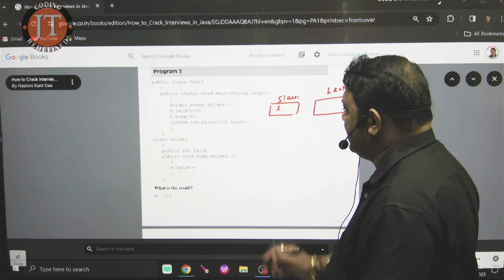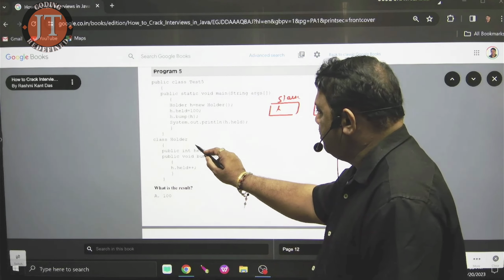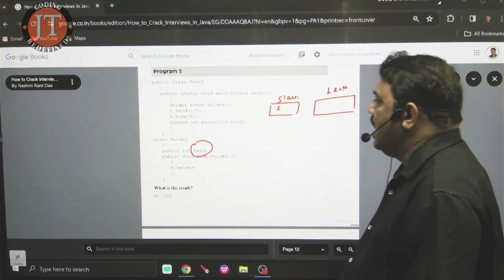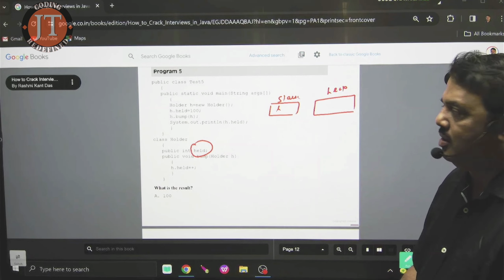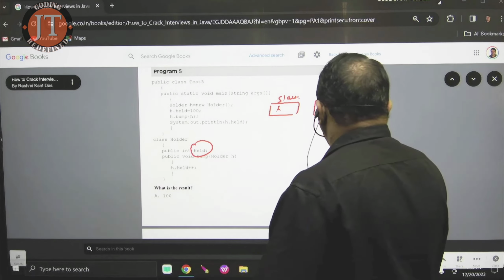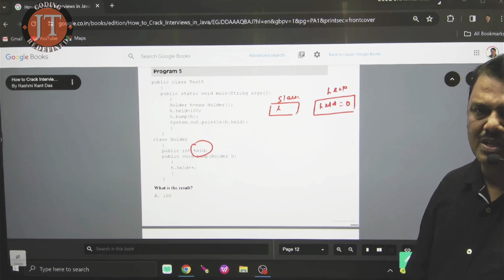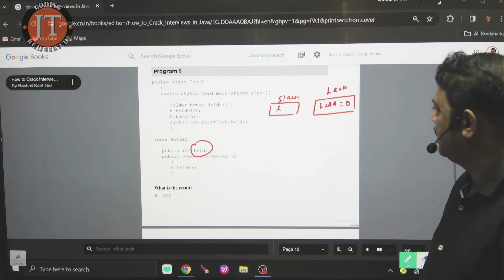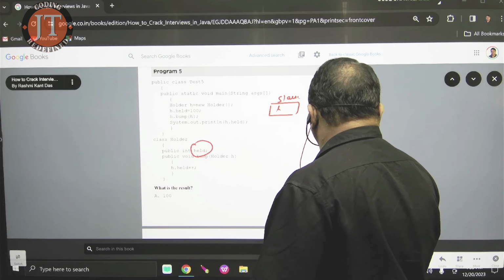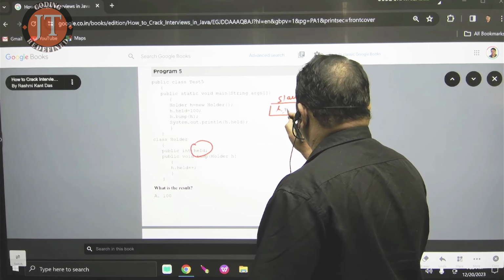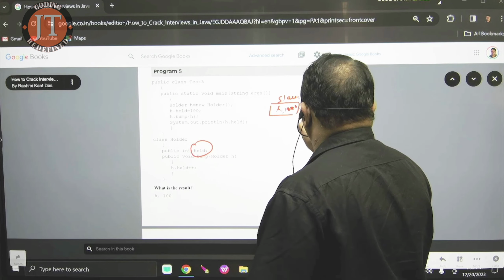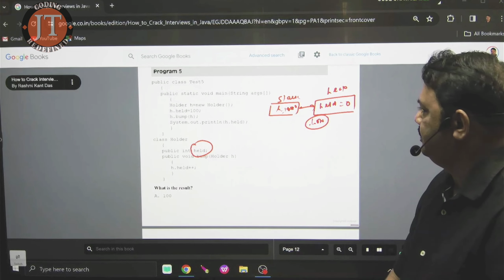Object constructed means the size of the object depends on which variable? Instance. How many instance variables are available here? Only one. What is that? Held. Here you see, I have not initialized it. At the object creation time, it is initialized by 0. If the base address of the object is 1000, h holds 1000, pointing to this object.